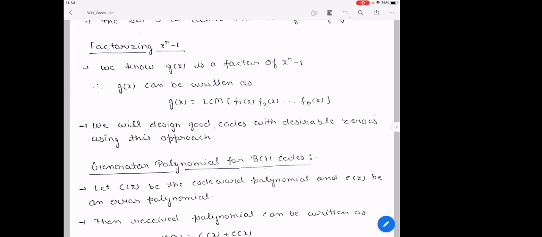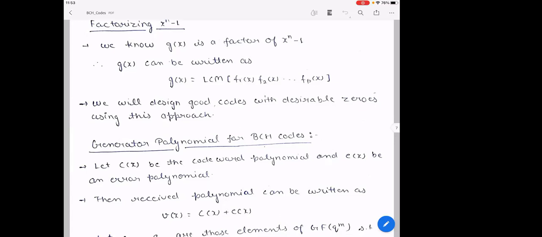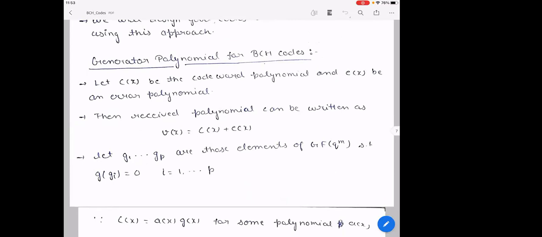I think Aditi is clear, she already pointed out what the polynomials are. The p value 5 also she told. So she is comfortable with that example. Okay, now we'll proceed. Now we will see, if we want to correct t errors, how many polynomials we have to take for the generator polynomial. So how do we construct the generator polynomial?